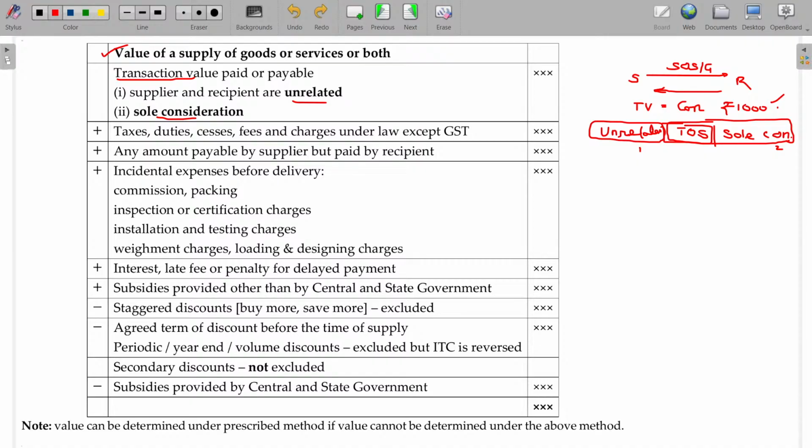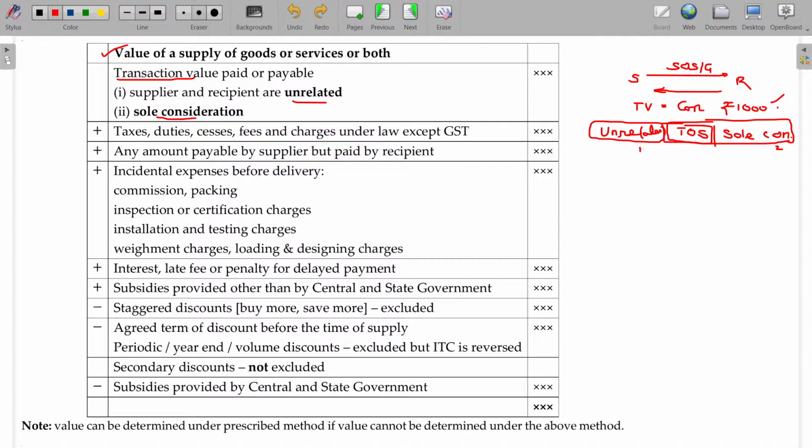You might have studied Schedule 1: supply even without consideration is also considered as taxable supply, right? Because if the transaction happens between related parties, usually the transaction value will be 0, or it's mutually adjusted, yet that will be considered as supply. Then how can I calculate the tax value? Then the value will be calculated as per the steps given under this section, Section 15.